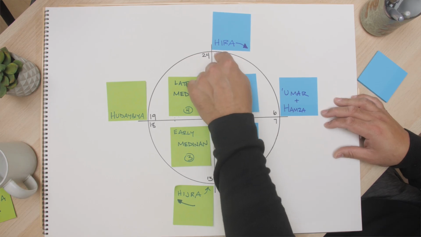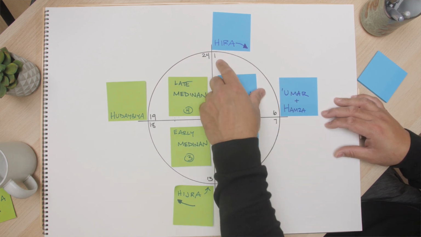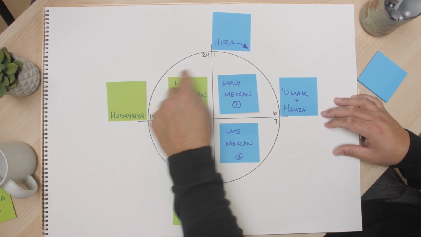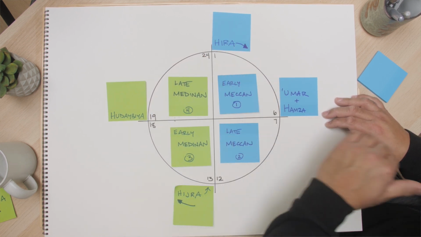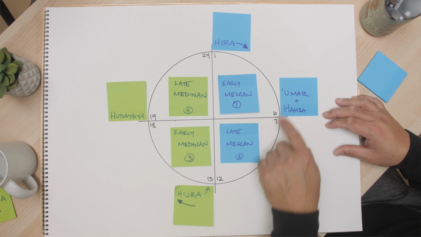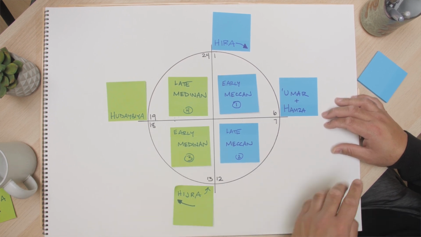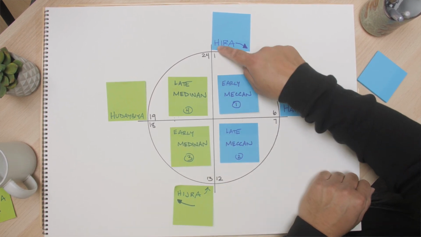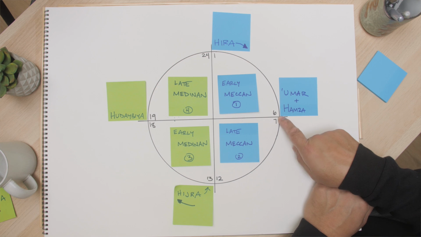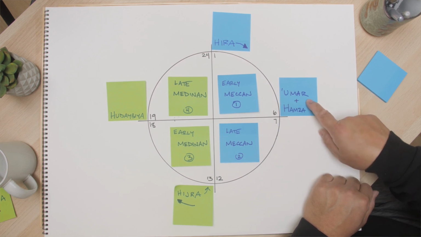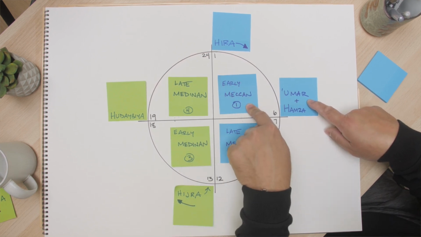So let's take a step back. We've covered a lot right now, and let's just review real quick. The Prophet, peace upon him, was conveying the message for 23 years. So what we did is we drew a clock that was 24 years, 1 year longer, and we cut this clock into 4 quadrants. We numbered it 1, 6, 12, 18, right? And then we said the rule of the 4 H's, and the first H is the cave of Hira, which started the clock of revelation, the Prophet's journey, his career. And then in year 6, we had the second H, which was Hamza, followed by Umar, right? And that ended the early Meccan period, the period of individual persecution.